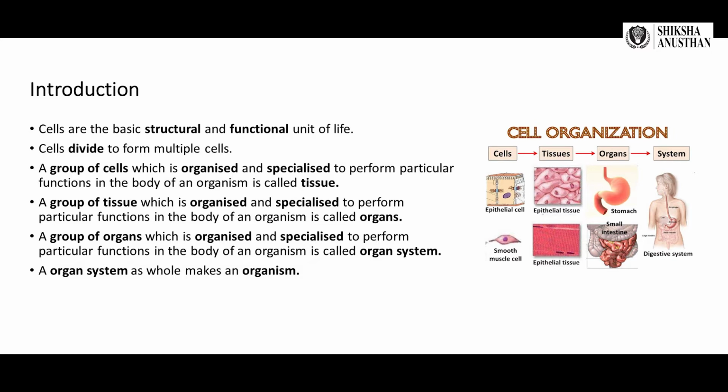A group of cells which is organized and specialized to perform particular functions in the body of an organism is called a tissue. A group of tissues which is organized and specialized to perform some particular functions in the body of an organism is called an organ, as you can see in the figure. Similarly, organs form an organ system, and an organ system as a whole makes an organism.